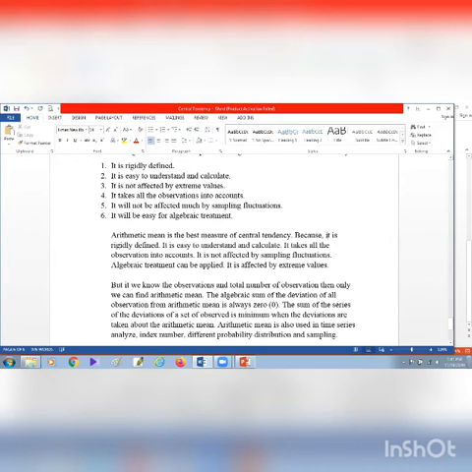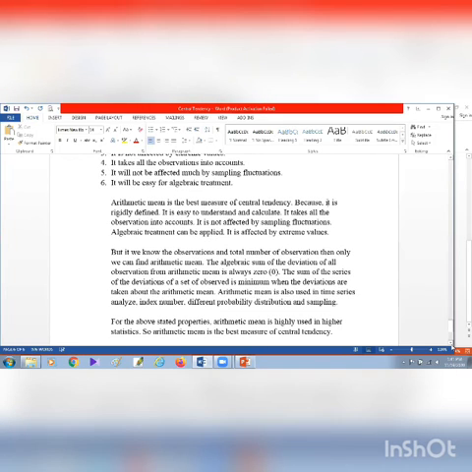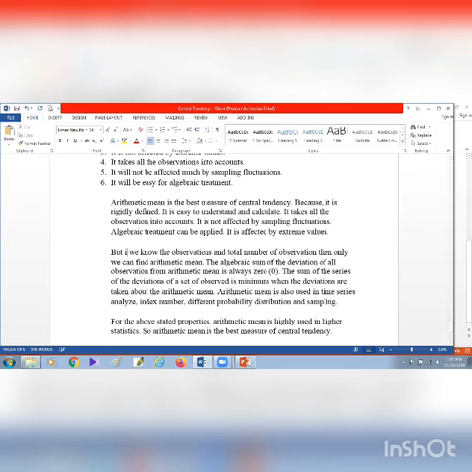It is affected by extreme values. But if we know the observations and the total number of observations, then only we can find the arithmetic mean.